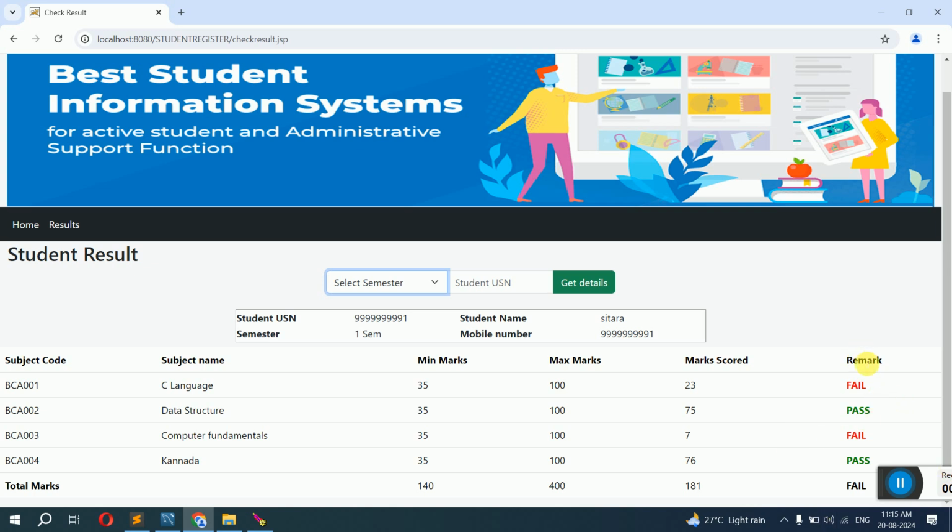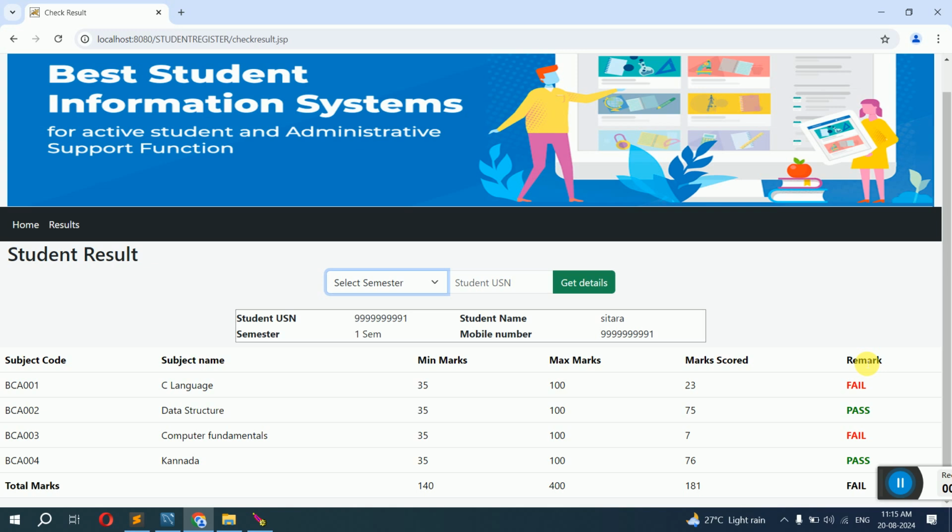So how is this decided? It is based on when we are adding a subject, we told the minimum marks and maximum marks. So minimum should be this much, maximum should be this much. Based on that, it has decided that 23 is less than 35, so it is failed. 75 is greater than 35, so it is passed. So like this. This is all the execution process.